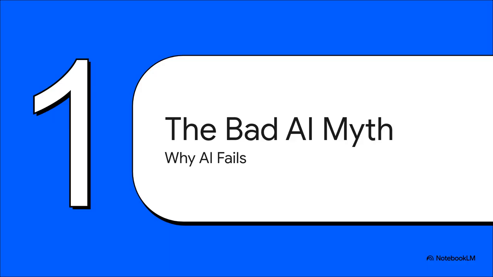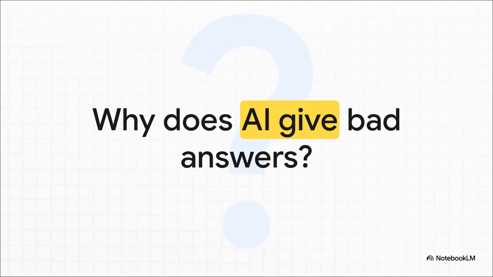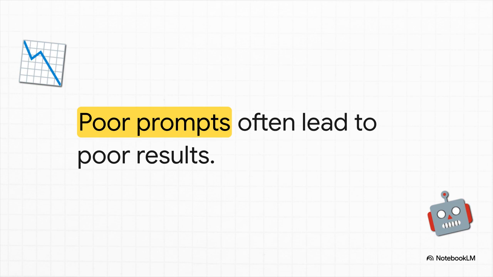Starting off with Section 1, the bad AI myth. You know that universal frustration we all hit early on? Seriously, have you ever fired off a prompt and gotten back something so robotic or utterly unhelpful that you just thought, is this stuff completely overhyped? Like you ask for a simple debugging fix or a marketing email, and the output is just a convoluted mess. It's incredibly annoying.